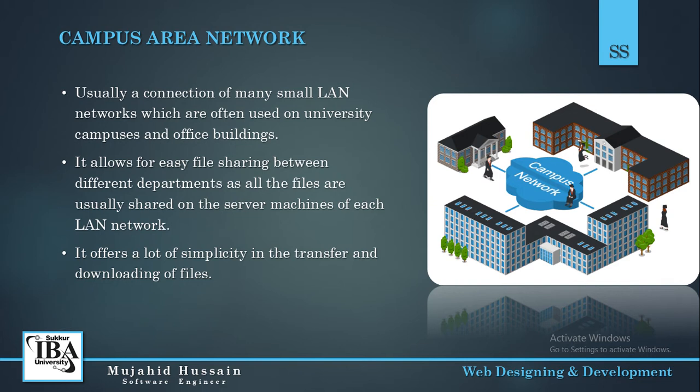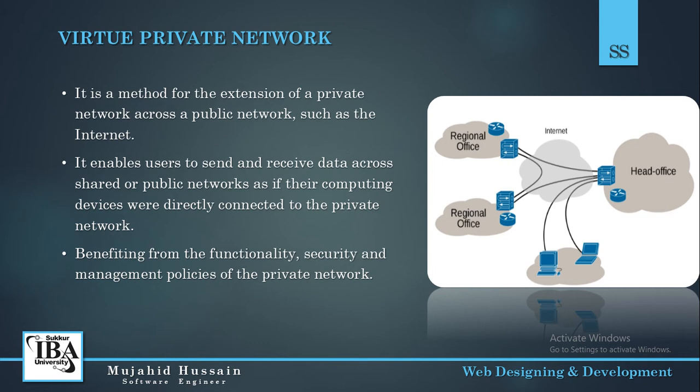So if we have a campus, like the campus of IBA, we have different offices and different buildings. We have CL, seminar, central library, and different offices of different teachers, and we have the administration block. So these blocks are connected through the network, and that network is known as the campus area network. On the right side you can see we have three different buildings which are connected through a campus area network.